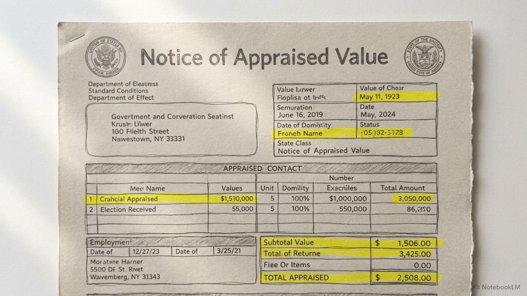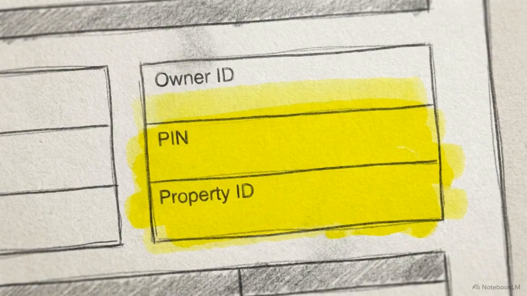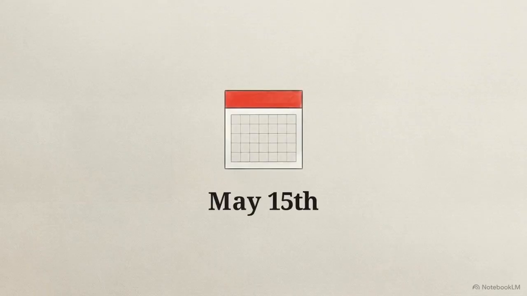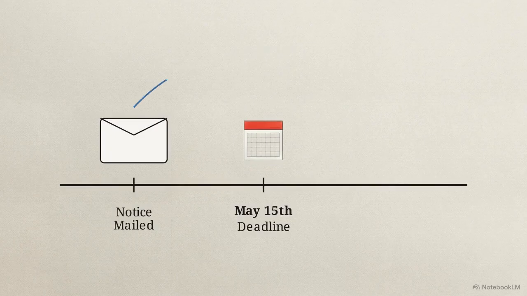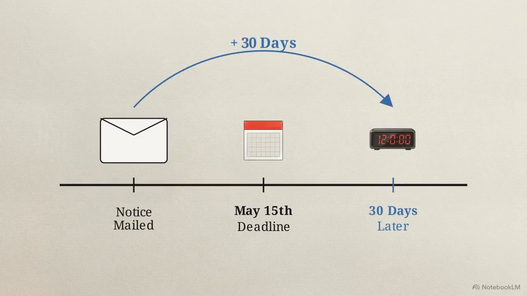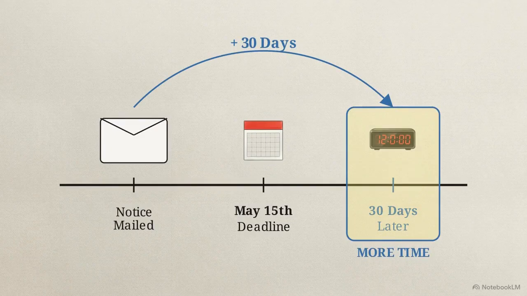Locate your official notice of appraised value. To enter the protest system, you need to extract 3 specific administrative codes from this page: your owner ID, your PIN, and the property ID. You must file your protest by May 15th, or exactly 30 days from the mailing date printed on that notice, whichever date gives you more time.